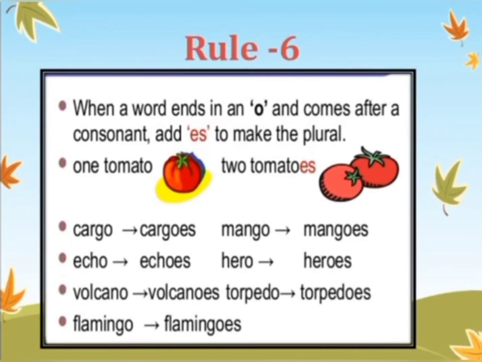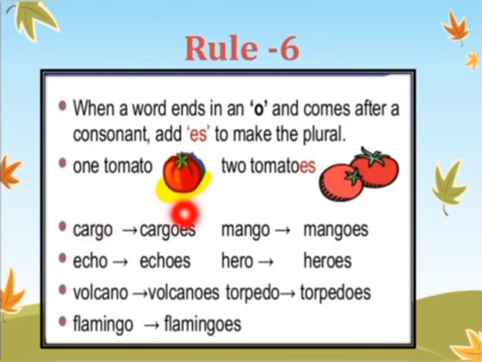Now rule number 6. When a word ends in an O, that means at the end of the singular noun, if there is O and it comes after a consonant, add ES to make it plural. Tomato, O, and just behind it it's T, which is not a vowel, so it is tomatoes.